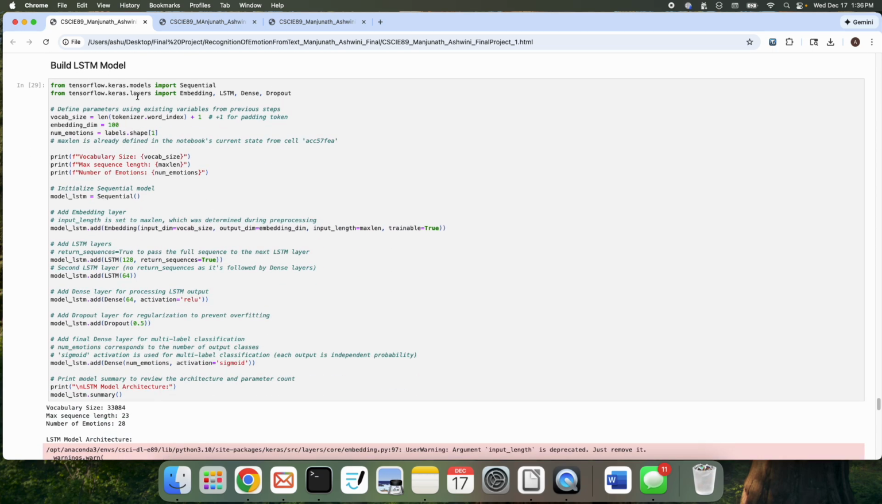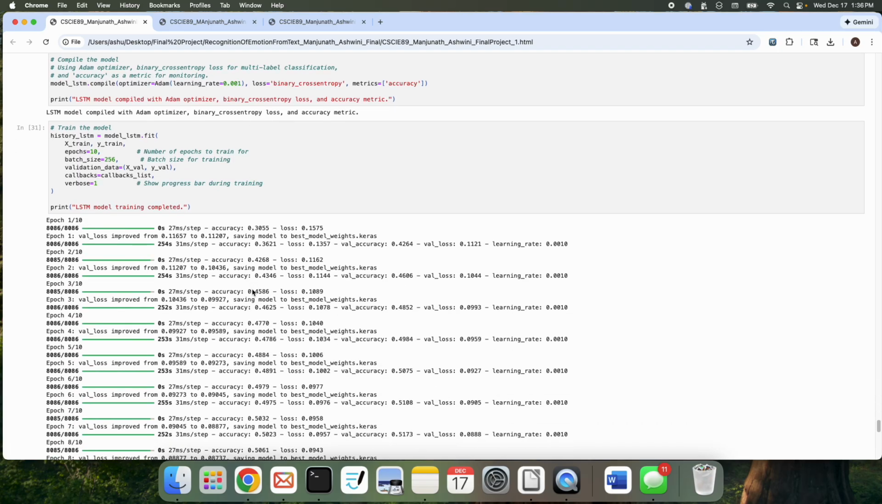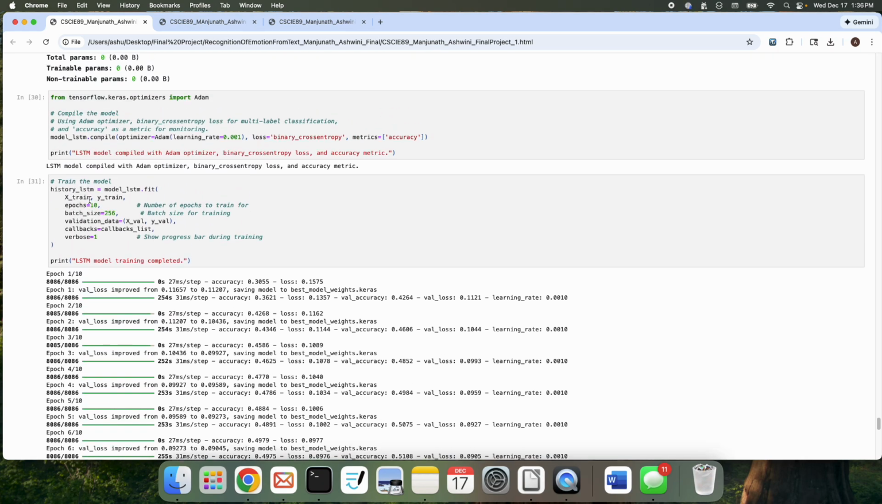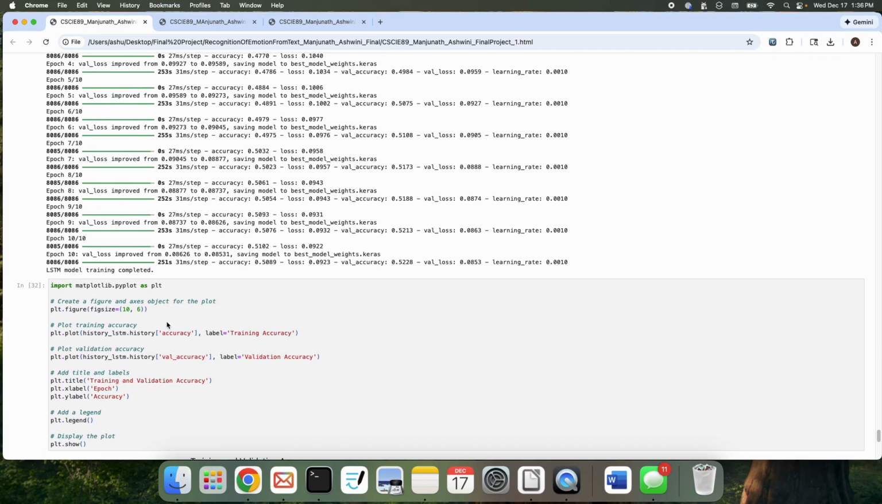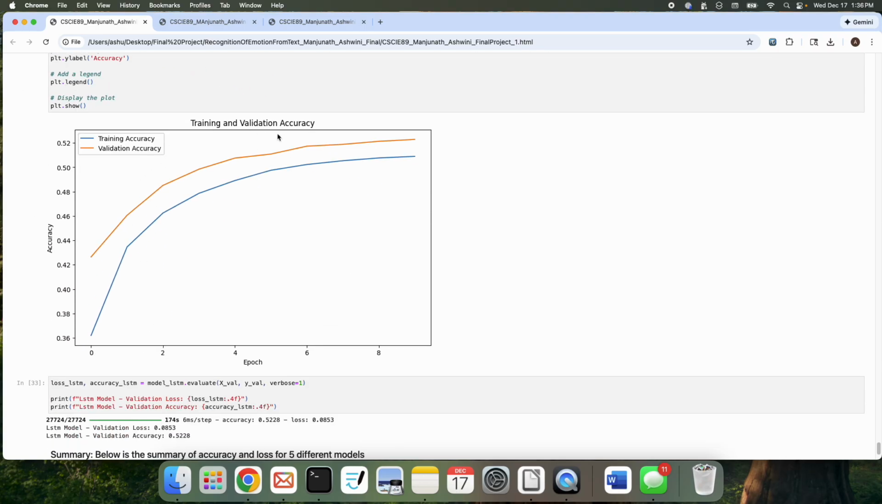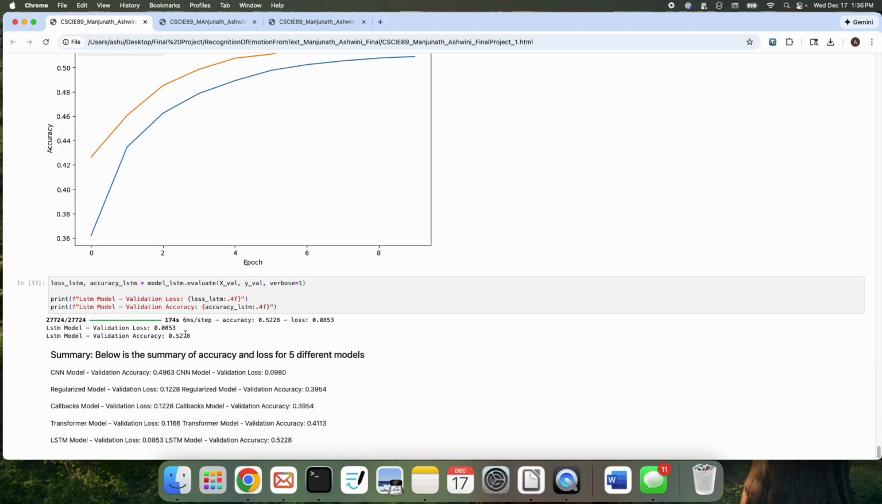Then I went and tried the LSTM model with all the required parameters, again with 10 epochs, and managed to get an accuracy of 52%. I also provided the learning rate here, and then here's the plot for training and validation accuracy, 52%.